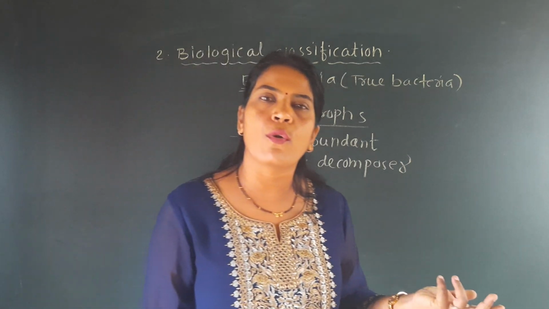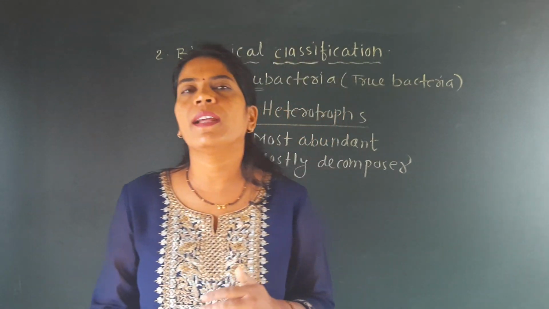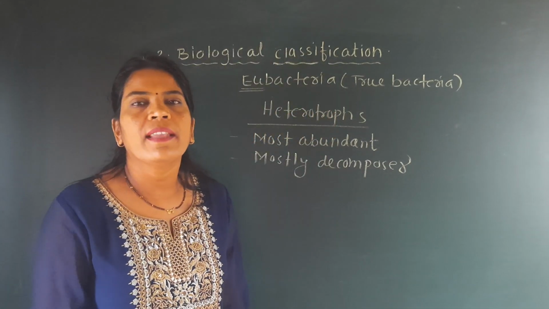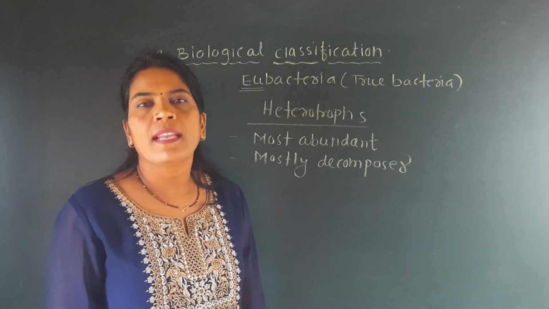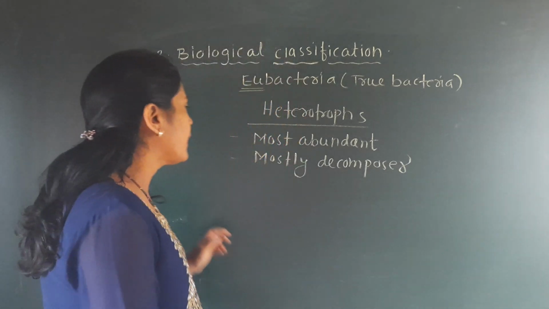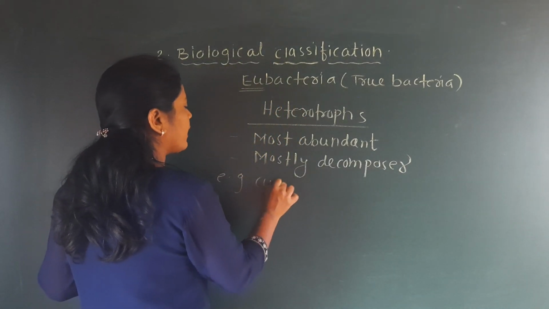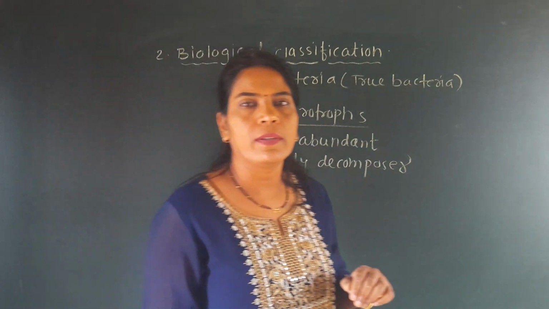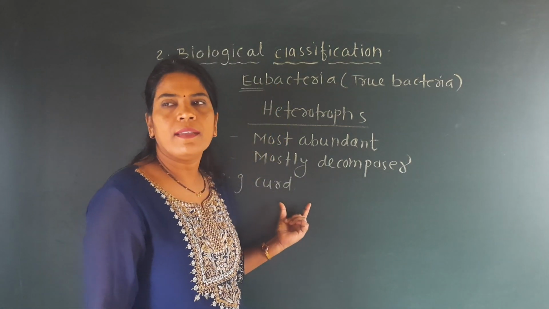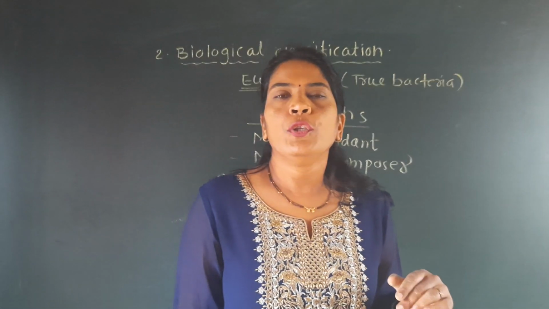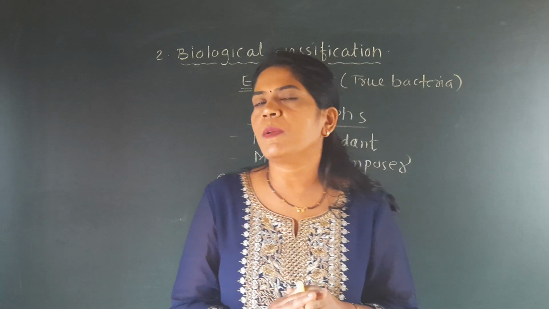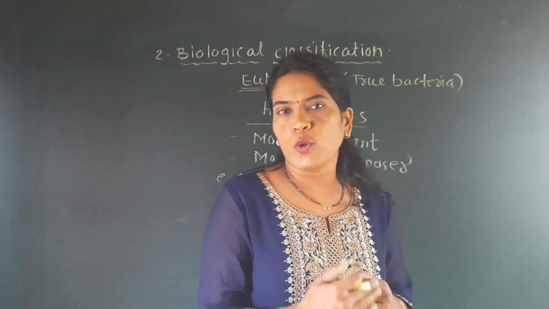So the second important thing about heterotrophs is that they are abundant as well as mainly decomposers. Now there are a number of examples we know in our surroundings which are due to these heterotrophic eubacteria. Some examples: formation of curd, dahi as we call it. Formation of curd in our home is due to eubacteria. From the milk, curd will be formed, and the bacteria responsible for curd formation are called lactobacillus bacteria.